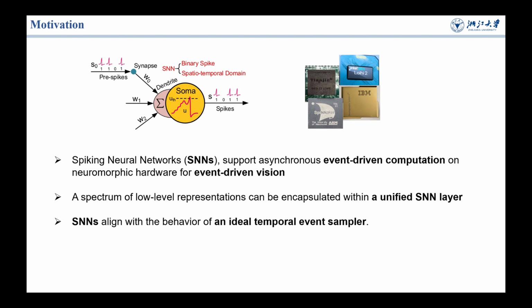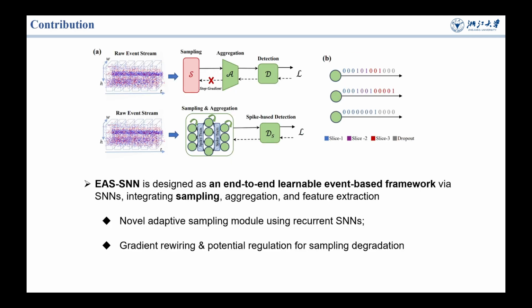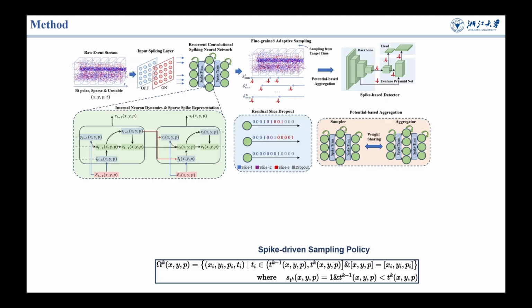Furthermore, this accumulation of information should be inversely proportional to the temporal interval of accumulation, like leaky current in SNNs. Motivated by this, we implement a novel adaptive sampling module that leverages recurrent convolutional SNNs with temporal memory, facilitating a fully end-to-end learnable framework for event-based detection.